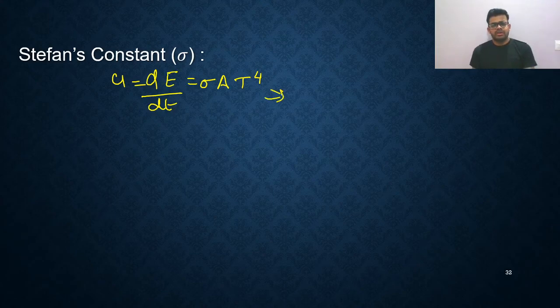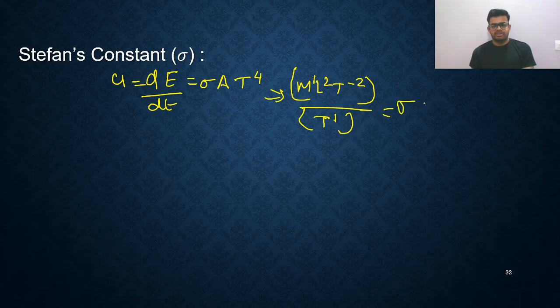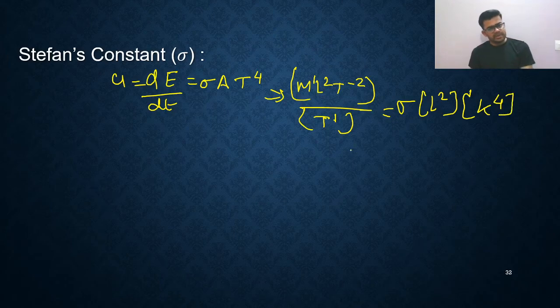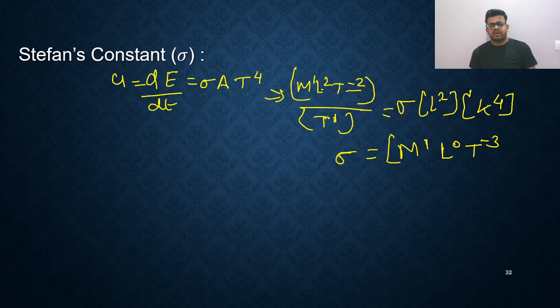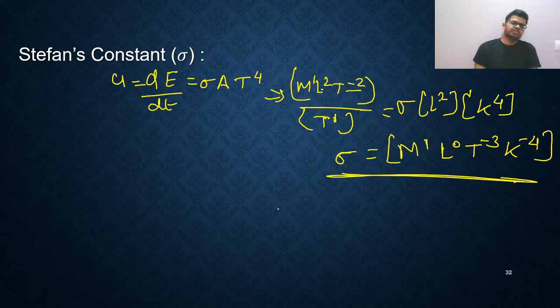I'll write M1 L2 T minus 2, the dimensional formula of energy, divided by time, so t raised to 1. That equals sigma, whose dimensional formula I don't know, A, area meaning L square, and T fourth, that is Kelvin raised to 4. Simplify this: sigma is M1, the L2 and L2 cancel so L raised to 0, t raised to minus 2 and plus 1 gives t raised to minus 3. The Kelvin goes to the denominator, so its power becomes K minus 4. This is the dimensional formula of Stefan's constant, or the Stefan-Boltzmann constant.